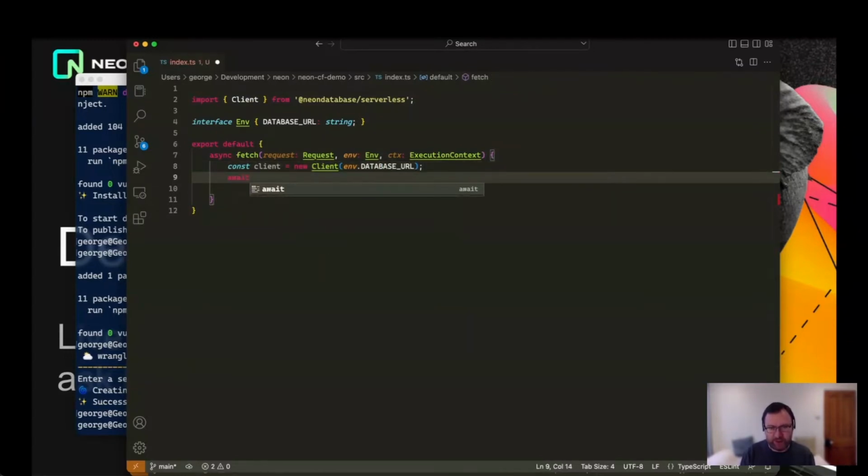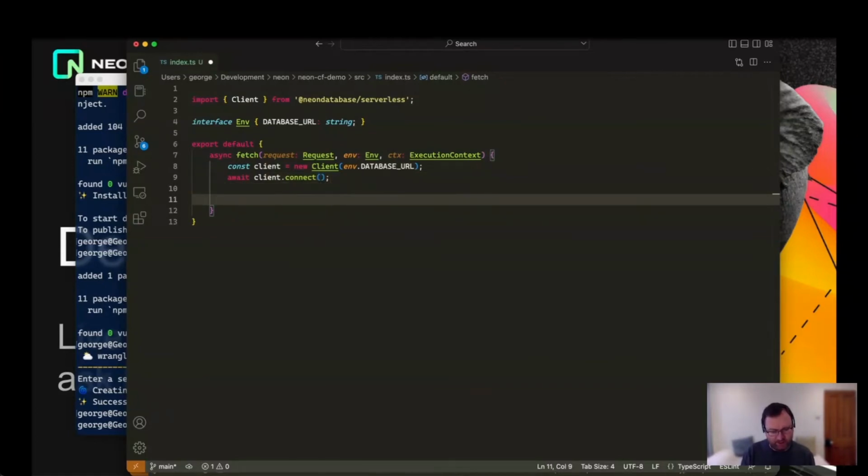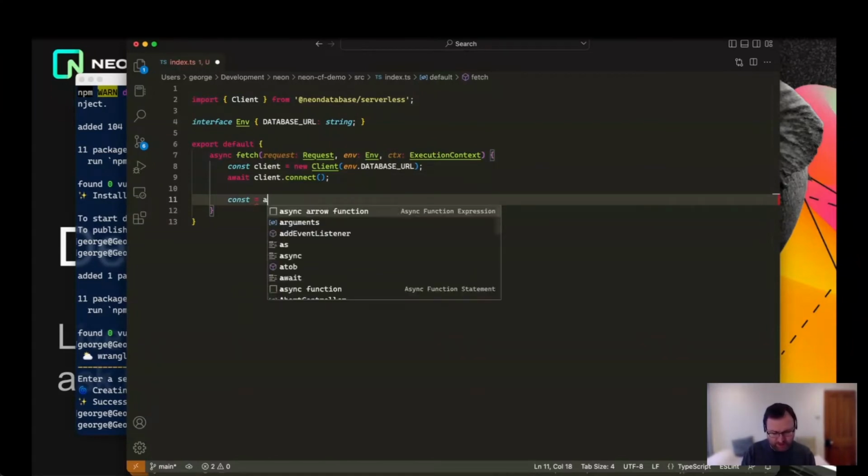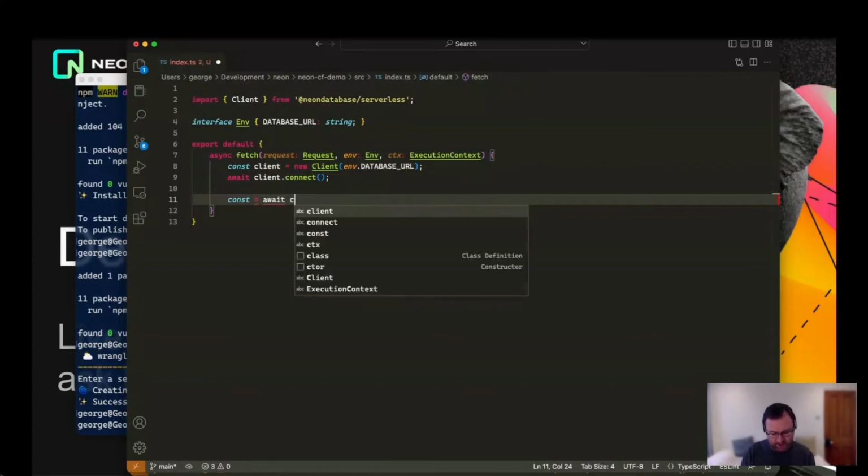And of course then we want to connect it, so this is an async function. We can await the connection here. We just do client connect. That's good, and now we can actually query it. So we're going to do a slightly complex destructuring assignment in a moment, but the key thing we want to do here first is just run the query.